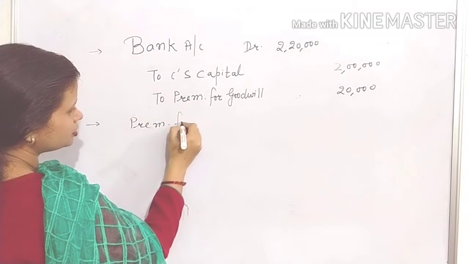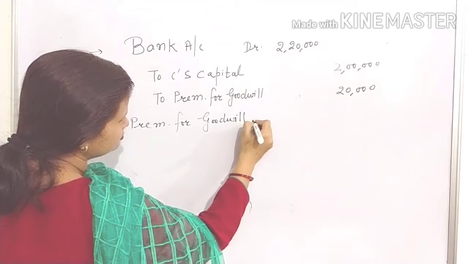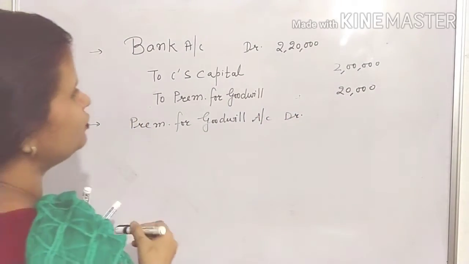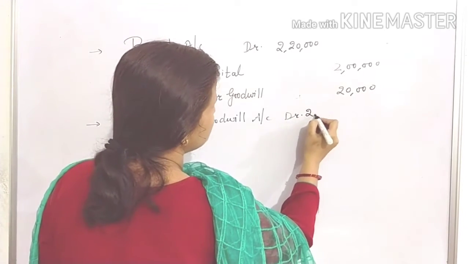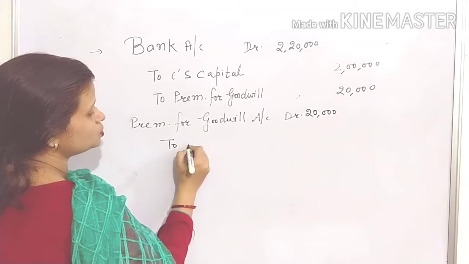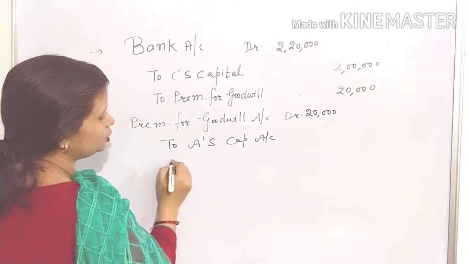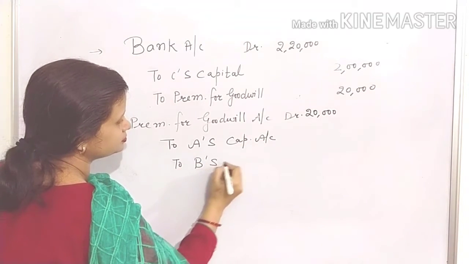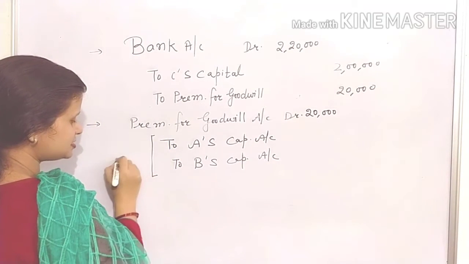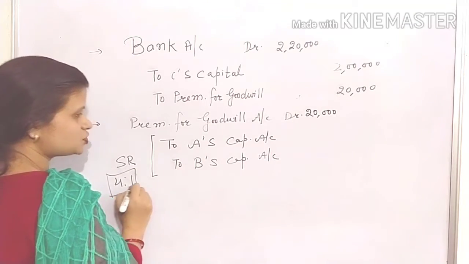Premium for goodwill account debit 20,000. And what is the sacrificing ratio? 4:1, to A's capital, to B's capital. Always remember, it will be distributed in the sacrificing ratio, and in the question our sacrificing ratio is 4:1.